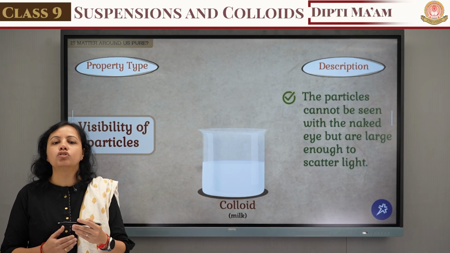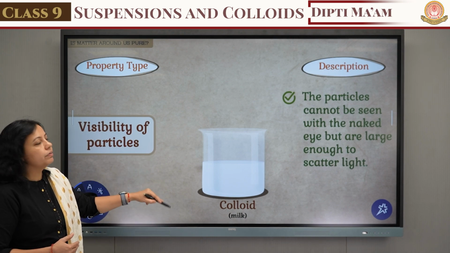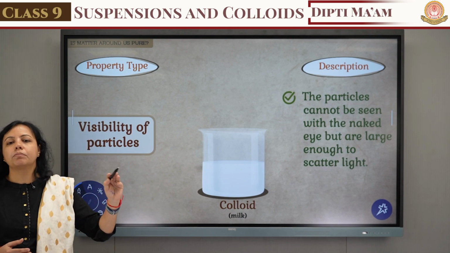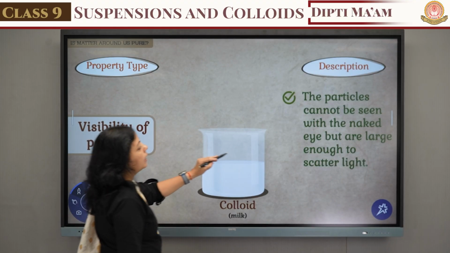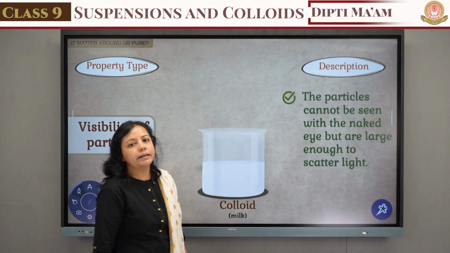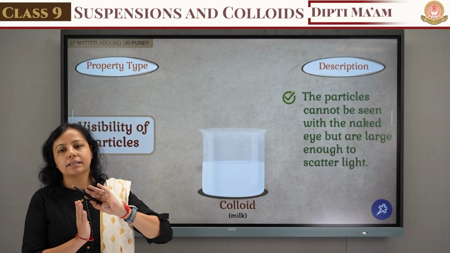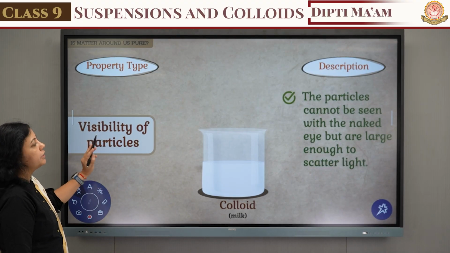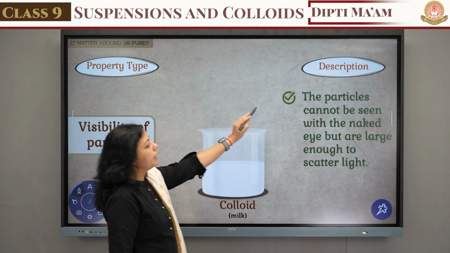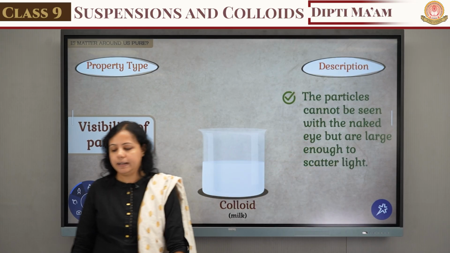Homogeneous है, but actually वो किसका part है? Heterogeneous का. So the particles are not visible. सॉल्यूट के पार्टिकल्स आपको उसके अंदर दिखेंगे नहीं, but the particles are large enough to scatter the light. मतलब जब आप उसके ऊपर लाइट सप्लाई करोगे तो पार्टिकल्स का पाथ आपको विजिबल दिखेगा. So what is the visibility of the particle? The particle cannot be seen with the naked eye but it scatters the light.